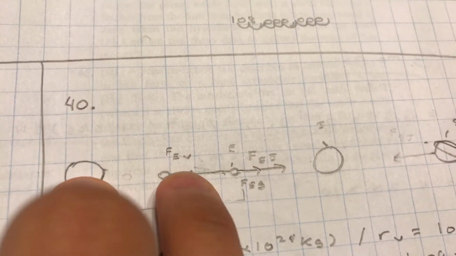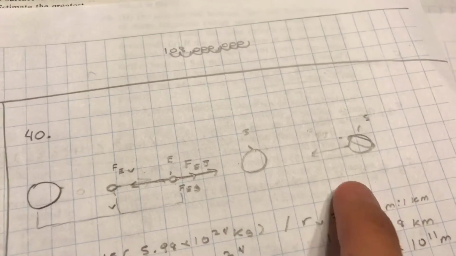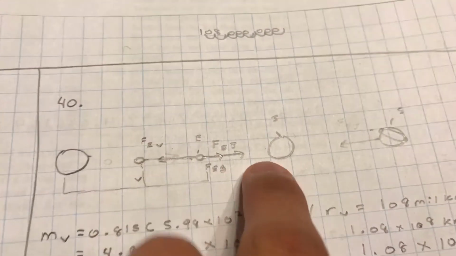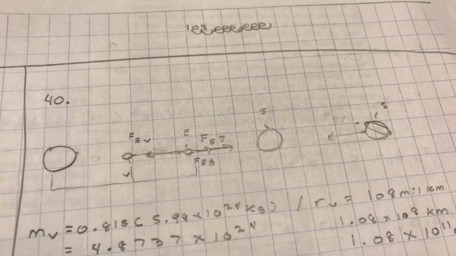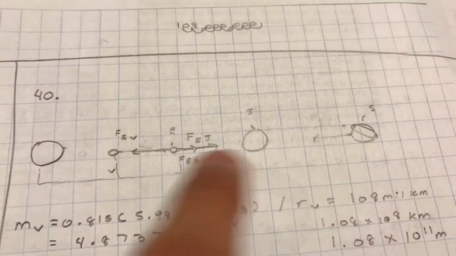Instead, we're dealing with two objects, as we see right here: Earth and Venus, Earth and Jupiter, and Earth and Saturn. We have a distance between them, and they both have masses, so we're just trying to find the gravitational force that one object exerts on another.